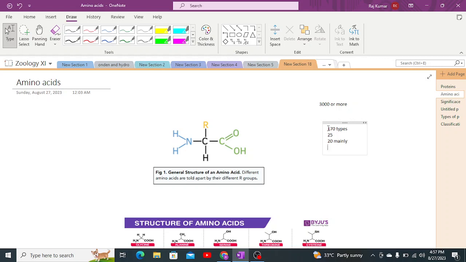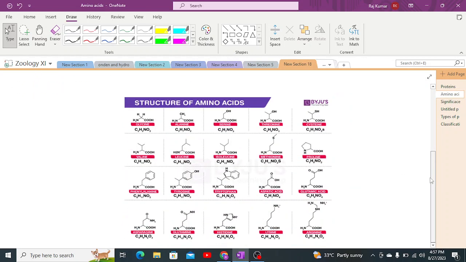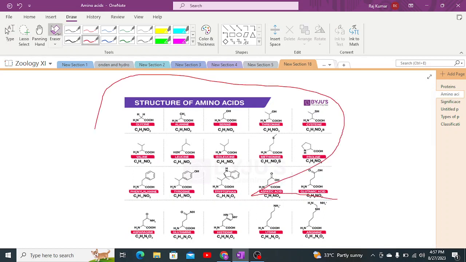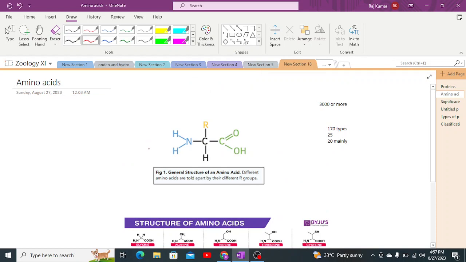And what are these 20 amino acids? These are present on the downward side. All of these are the 20 amino acids which constitute the human body. Before discussing all of these, let us discuss the structure of amino acid.